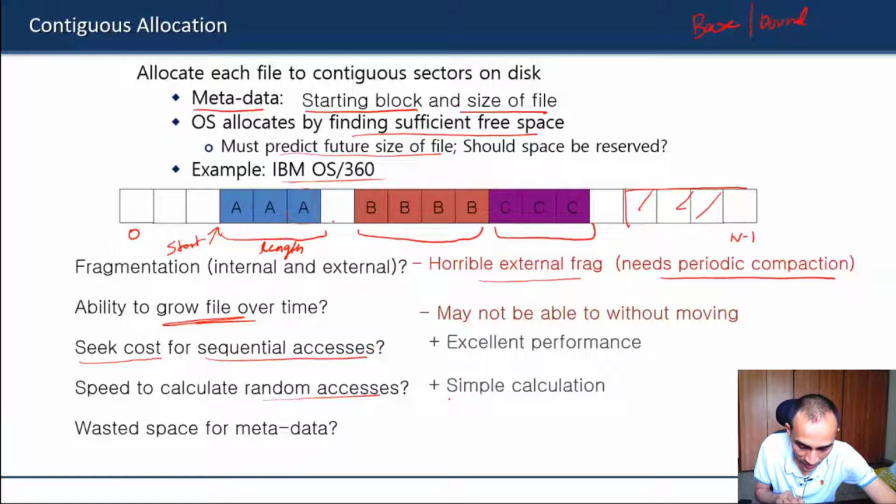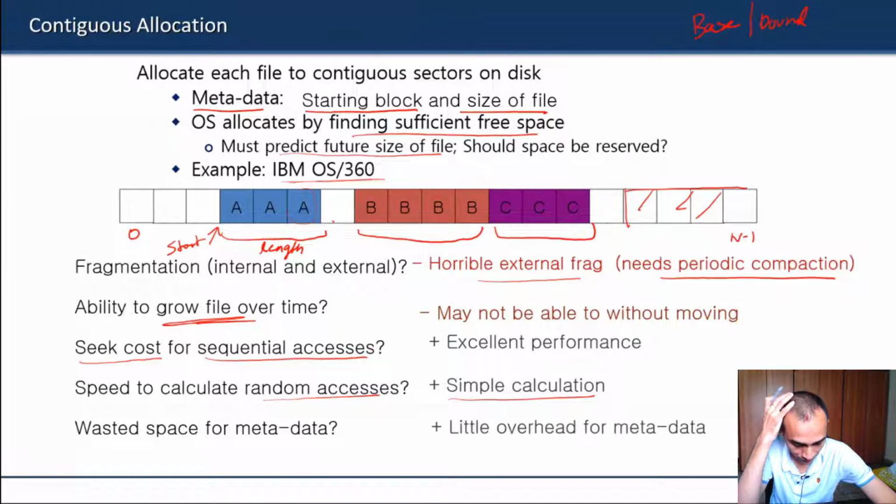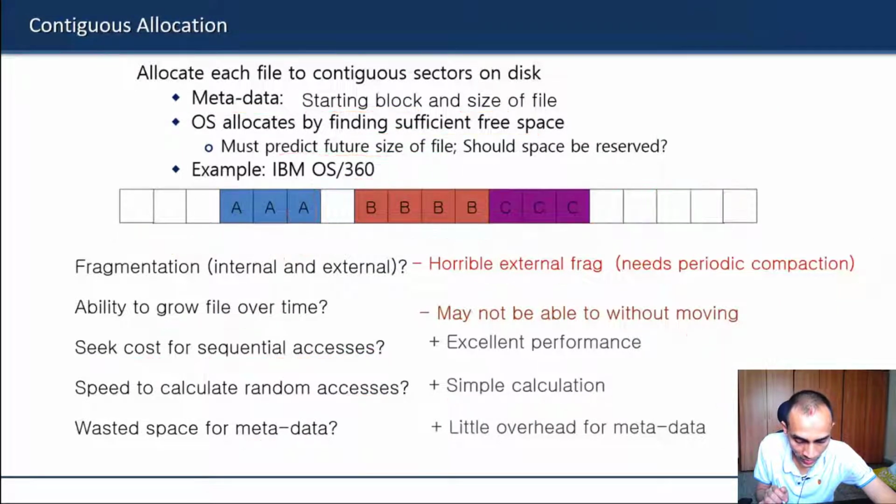With a very simple calculation you get the block number for random accesses. Metadata is also very minimal: you just need the starting block and the size of the file. So these things are good, but the two major disadvantages make it prohibitive for any real operating system.